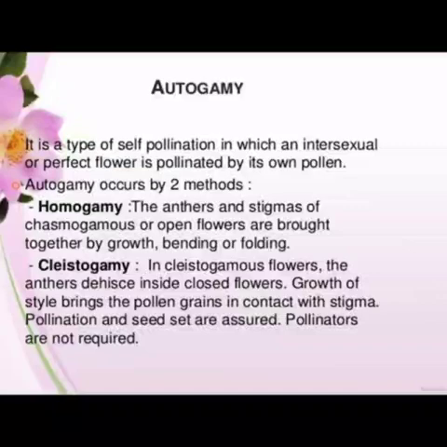The anthers and the stigma of chasmogamous, which are open flowers, are brought together by growth, bending or folding. Another one is cleistogamy. In cleistogamous flowers, the anthers dehisce inside closed flowers. Growth of style brings the pollen grains in contact with stigma. Pollination and seed set are assured. Pollinators are not required here.